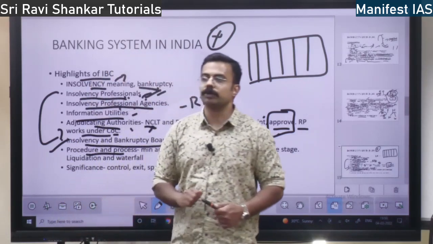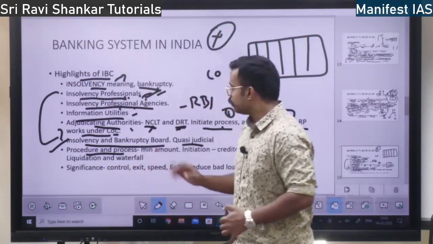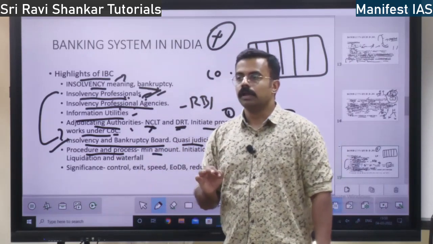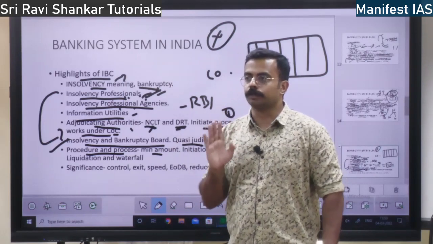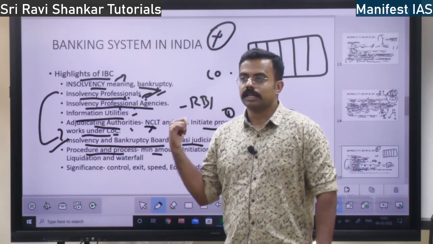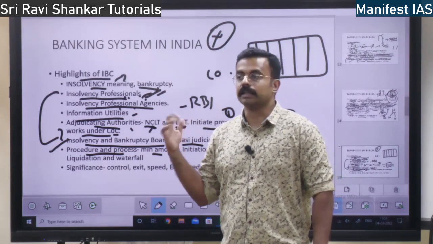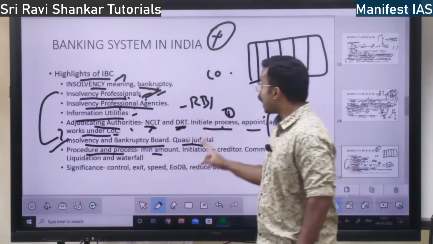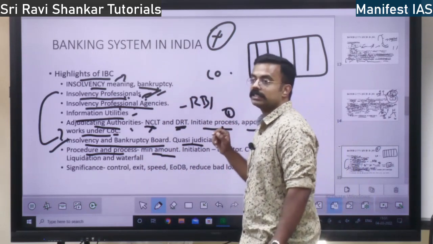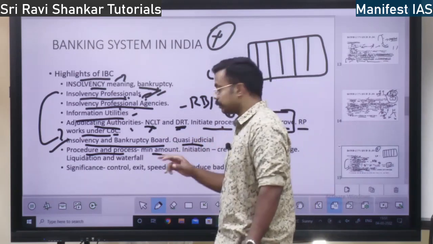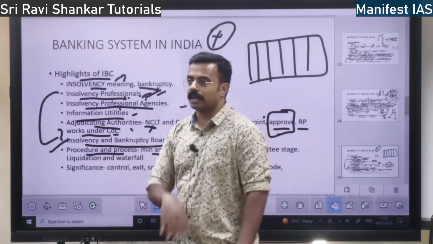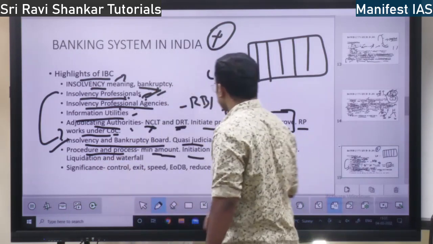What is the procedure and process of insolvency? First, for insolvency there is a minimum amount. For an individual it is 1000 rupees. If someone defaults on more than 1000 rupees, insolvency proceedings can be started. For companies it is 1 lakh. Companies need a minimum of 1 lakh to start the insolvency proceedings. Who can initiate? A creditor or anybody. I told you, anybody who is a stakeholder.